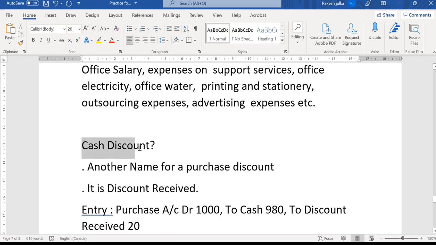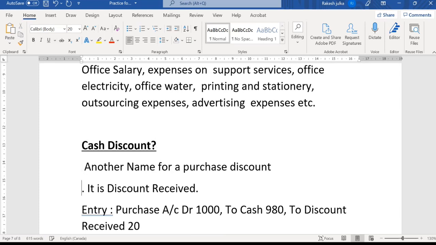Now, let's talk about the discount. What is a discount? Everybody knows this. Whenever you go to buy something, you ask, is there any discount? They say, yes, we have 10% discount on this product, and an additional 5% if you buy some extra product. That is also known as a cash discount. Cash discount is also known as the purchase discount.